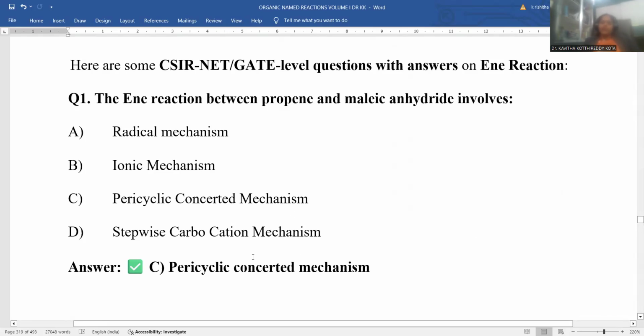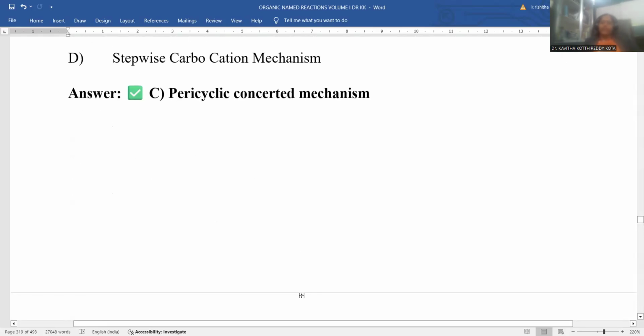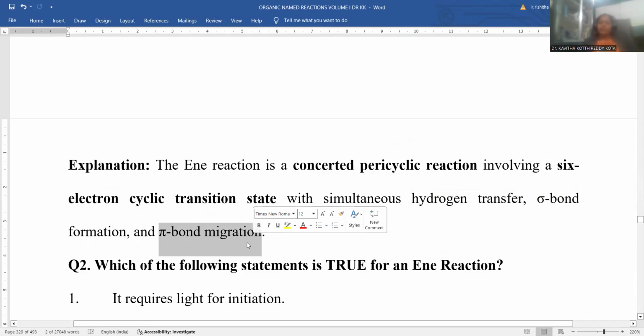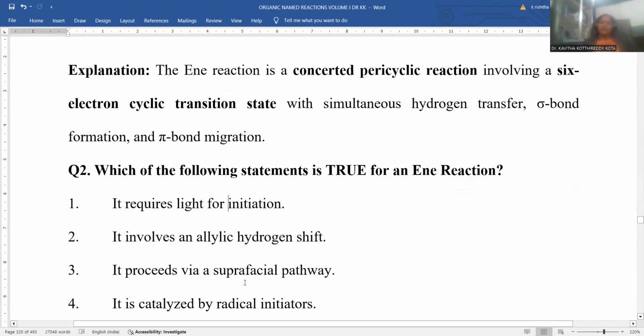This is the way the ene reaction is provided as a pericyclic reaction. Explanation: the ene reaction is a concerted pericyclic reaction. A six-membered cyclic transition state is part of this ene reaction, with simultaneous hydrogen transfer from the allylic position to the olefinic carbon, sigma bond formation as another important step, and pi bond migration. These are the three important steps in the ene reaction. One is hydrogen shift, second is sigma bond formation, third is pi bond migration. From one place to another place, migration of the pi bond takes place, right?